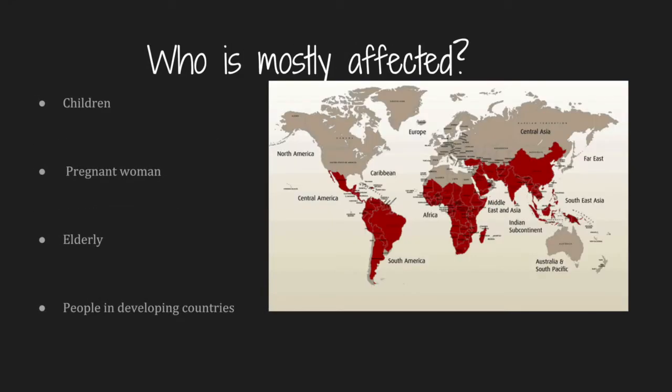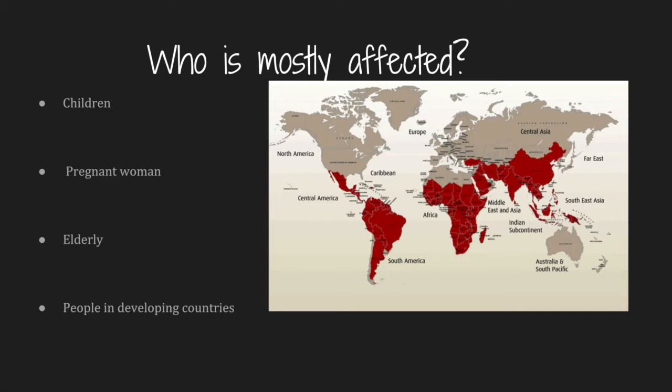Who is mostly affected by malaria? Children are one of the most vulnerable people to the disease. Malaria usually targets children under 5 in developing countries. Malaria is more commonly seen in children compared to adults because the disease is likely to be acquired during childhood. Pregnant women are also mostly affected. They are susceptible to the disease.